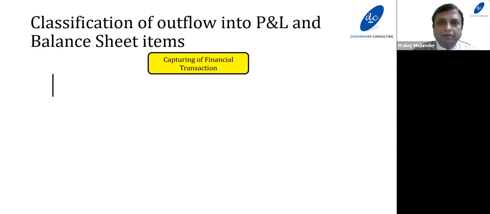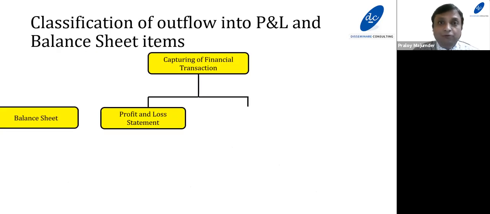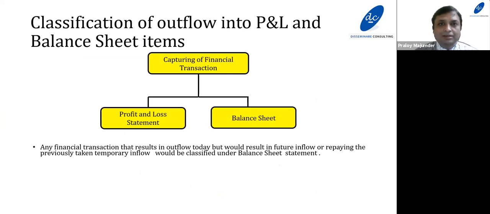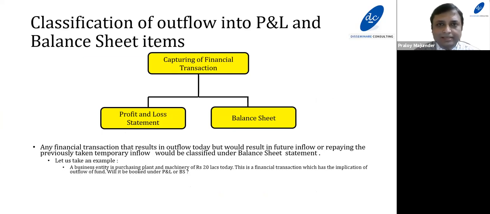Now let us take a couple of examples of outflow of fund which would be booked under balance sheet. Any financial transaction that results in outflow today but would result in future inflow, or repaying the previously taken temporary inflow, would be classified under the head balance sheet. Let us take an example. A business entity is purchasing plant and machinery. This is a financial transaction with an implication of outflow of fund.